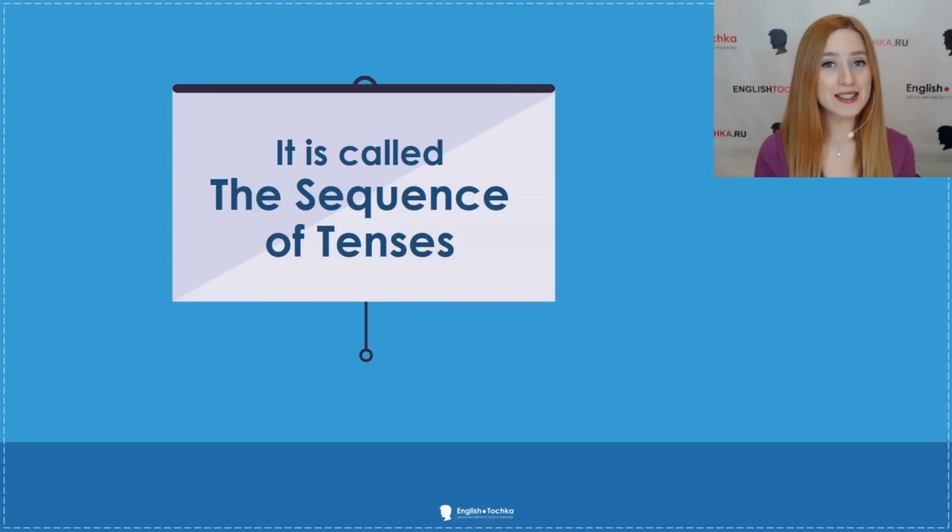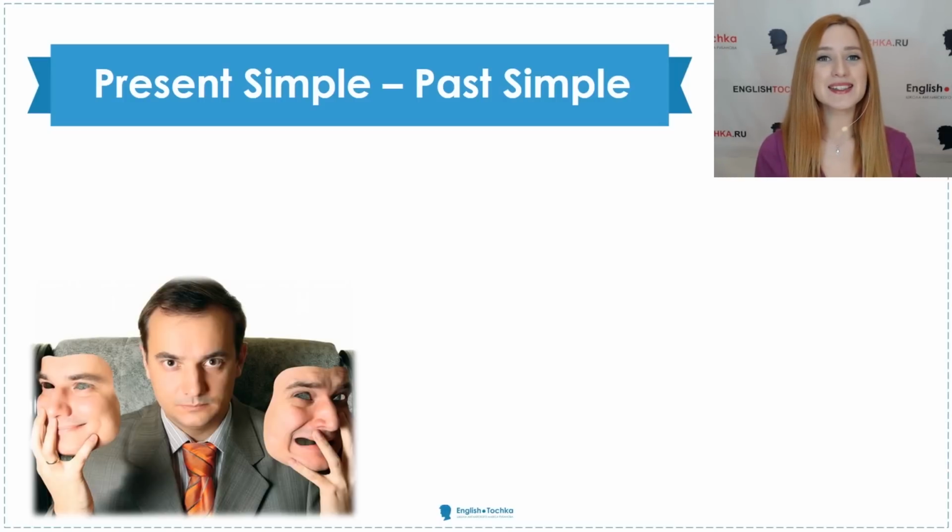This logic is called the sequence of tenses, and it can also be called reported speech, because we use the main verb to show that some idea was told to us, or maybe that someone said something about anything else. So what is the sequence of tenses?